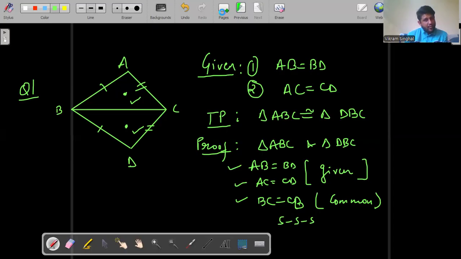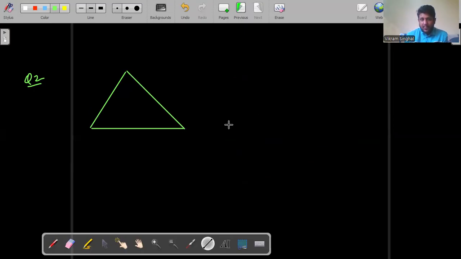Now let's move to another question based on another congruency rule, that is SAS. Okay. So let me draw a figure. By the questions that we are practicing, you need to note down somewhere what extra things we have learned from the questions.